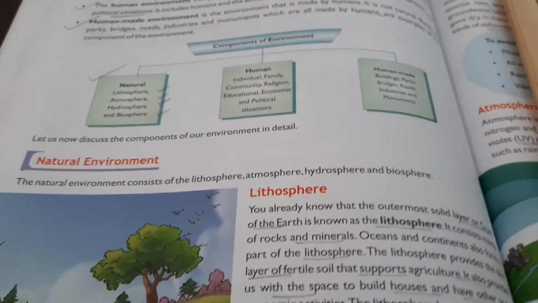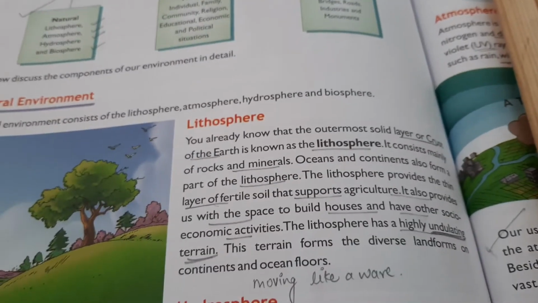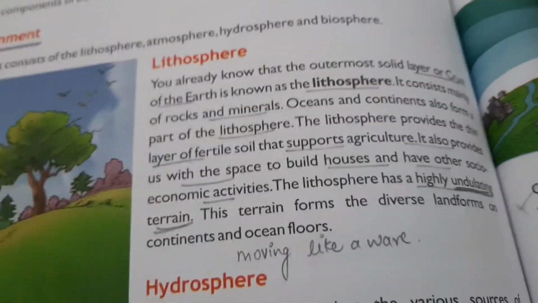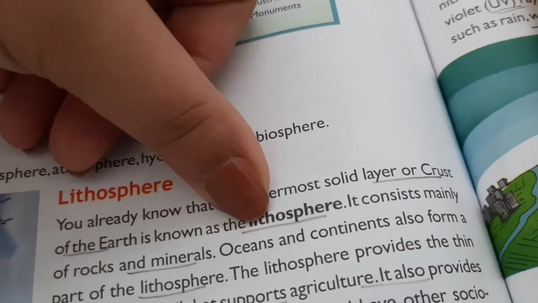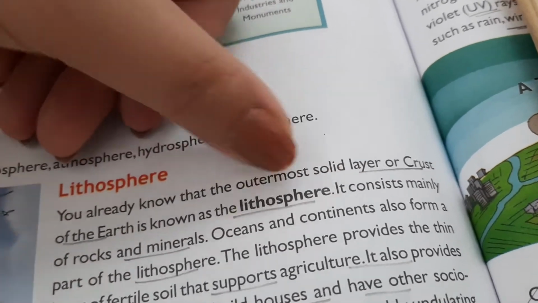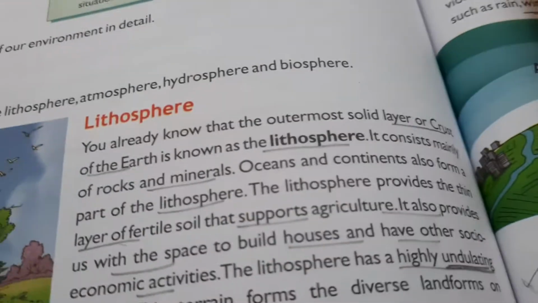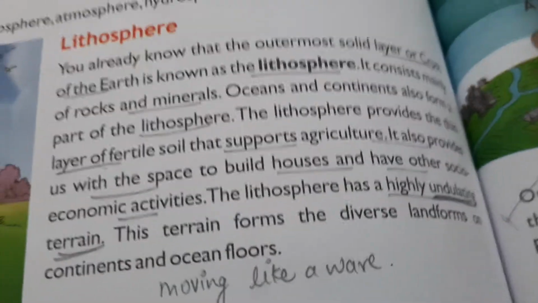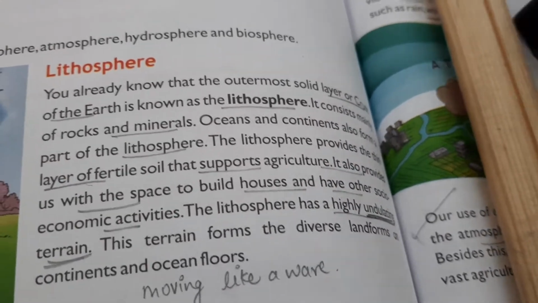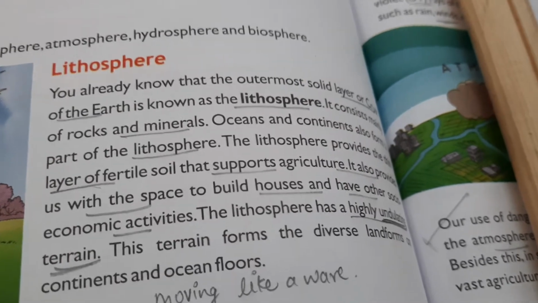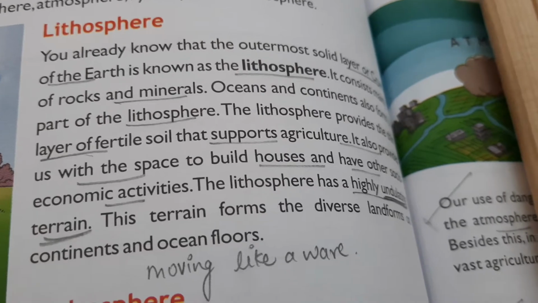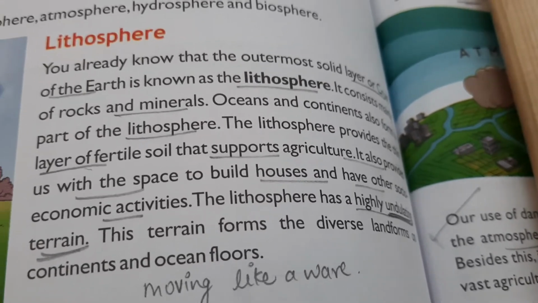So let's study about lithosphere. You already know that the outermost solid layer or the crust of the earth is known as lithosphere. I told you it is related to land. Lithosphere is related to land. So the outermost crust or solid layer is lithosphere. What does it consist of? इसमें क्या क्या है? There are rocks and minerals. There is fertile soil in this. And we also have space on which we have built our houses, and we do some economic activity on it.